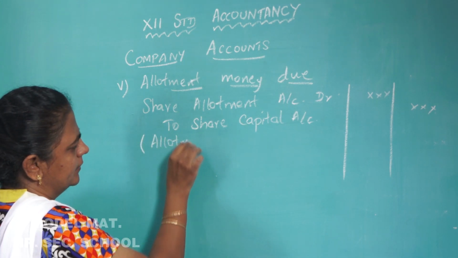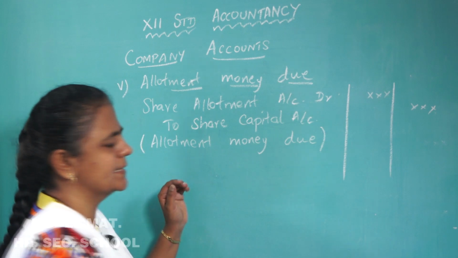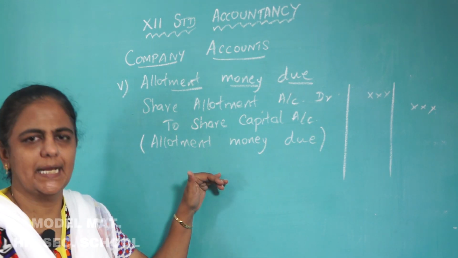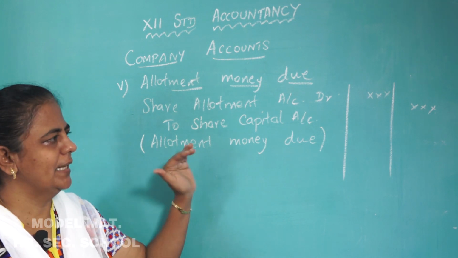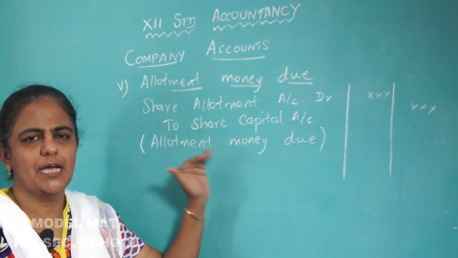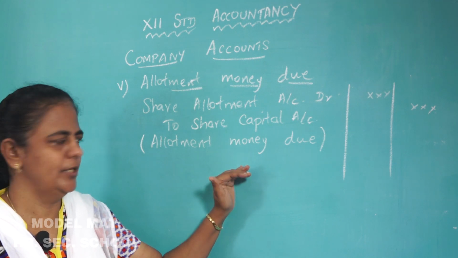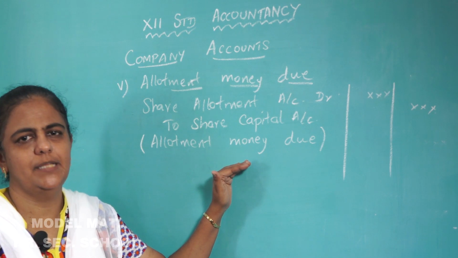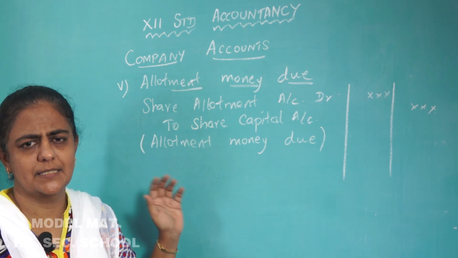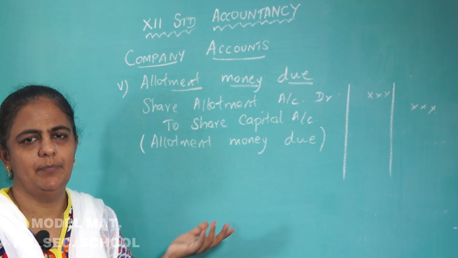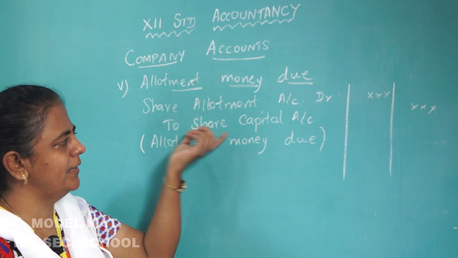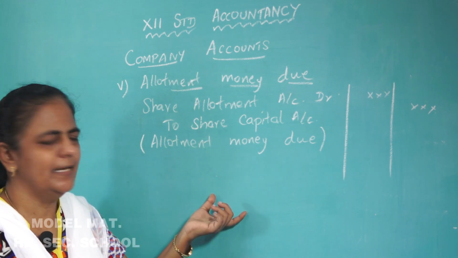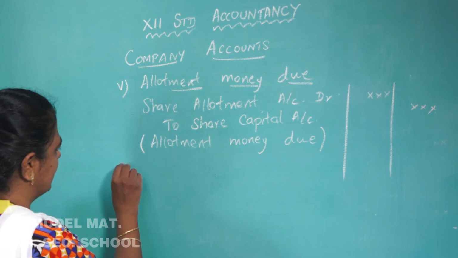Allotment money due. In the first case we wrote the cash entry, then the transfer entry, but here we cannot write the cash entry first because the money is still due. The shareholders don't know whether they have to pay the money or not. Only when the demand is made by the directors will the shareholders know that the shares are allotted to them, and then they will pay the money. So here the due entry will be first, that is the transfer entry will be first, then only the cash entry.